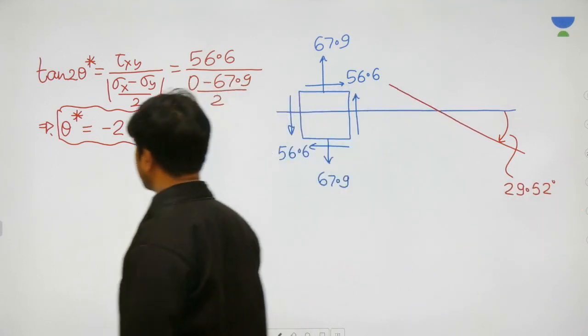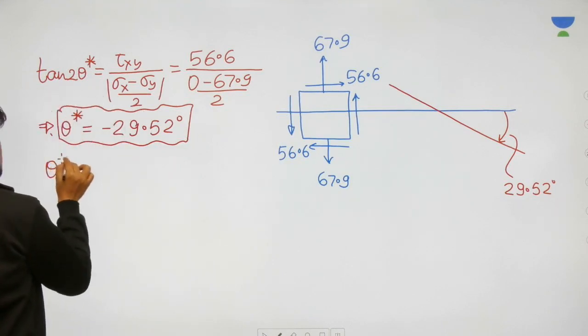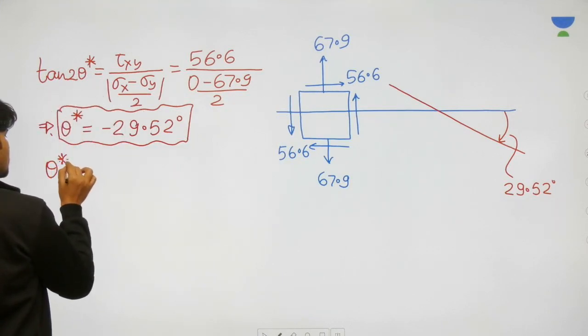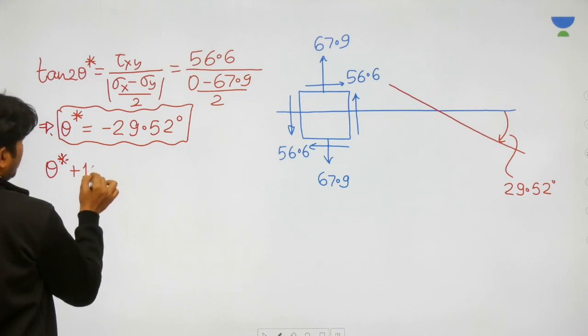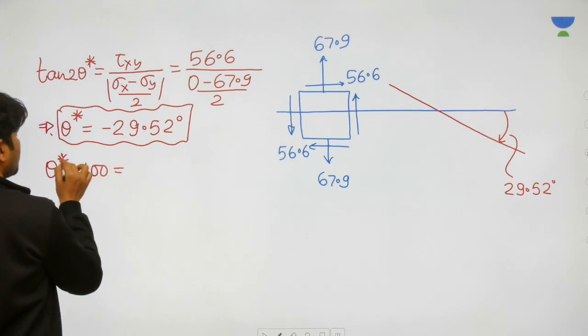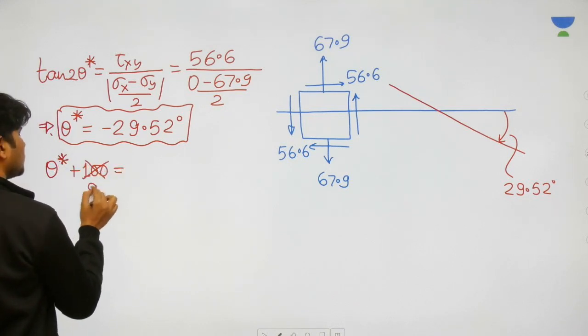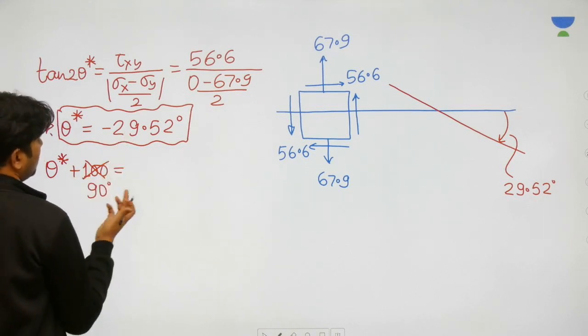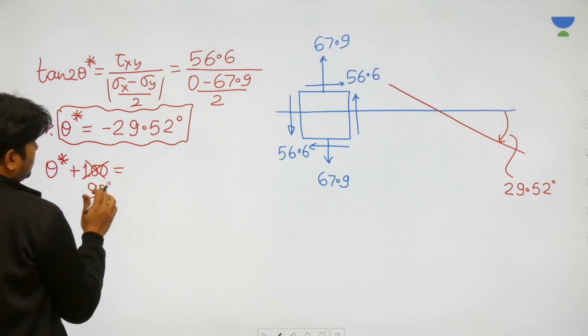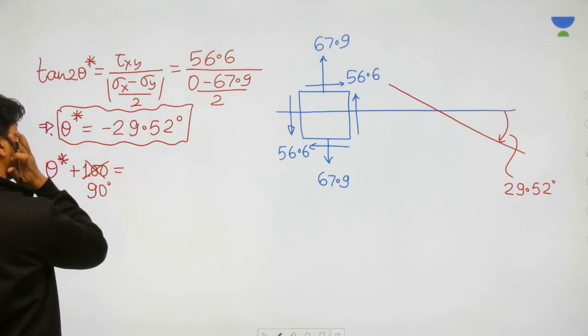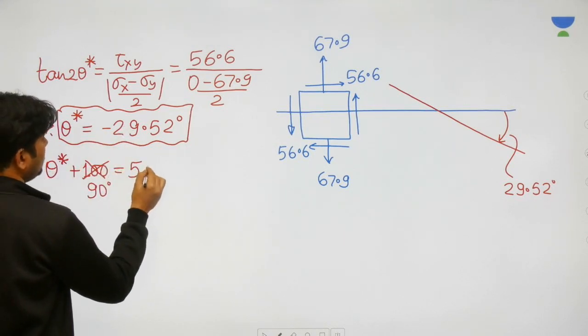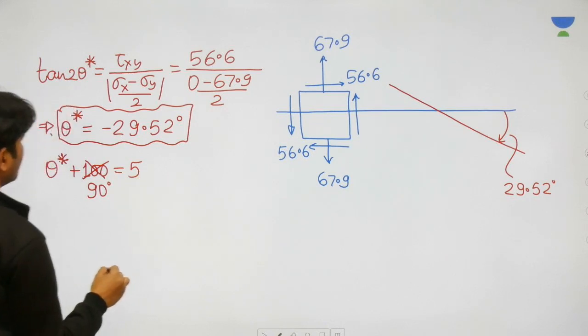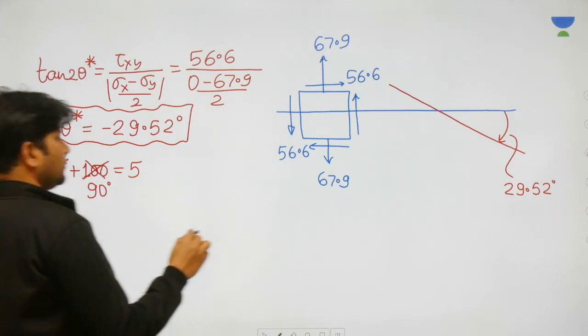What about the second principal plane? The second principal plane will be available at theta star plus 90 degrees, and this is going to be, this is 90 plus, so this is going to be 60 something, no?